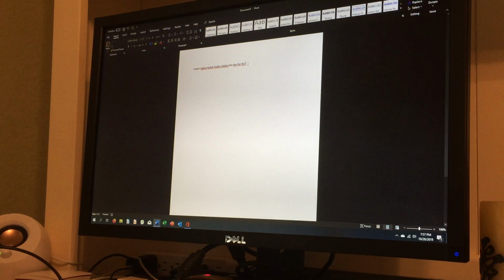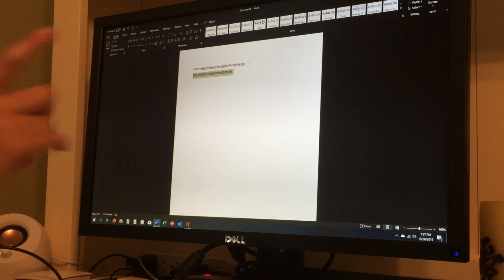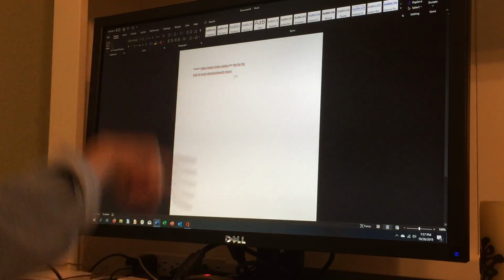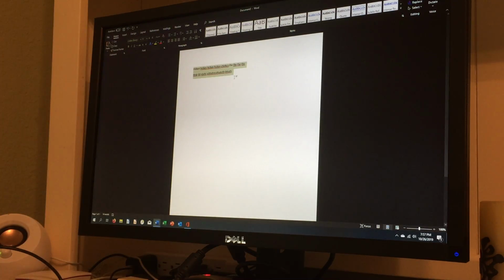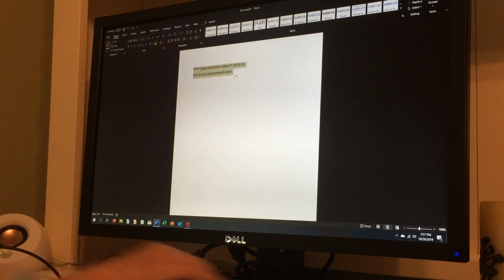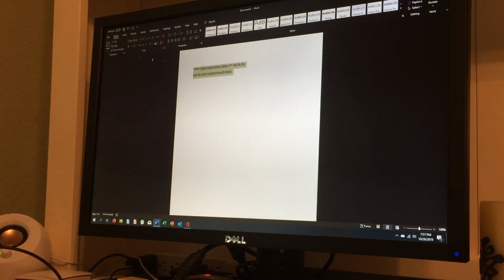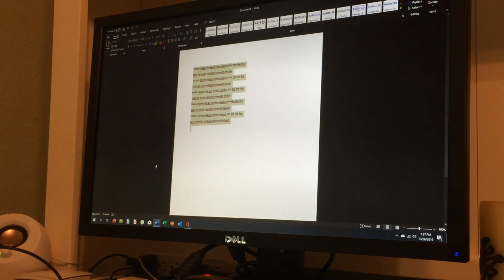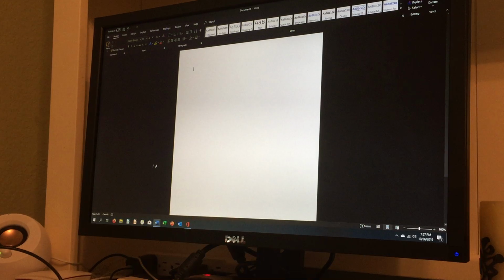But see here, if we do a new line, it selects only that line. It doesn't select from the beginning. If you want to select from the beginning or the whole document, you can do Control plus A. And you can see it selects the whole thing. Then you can do what you want over here, cut, copy, do all this stuff. And that's how you work with copying, pasting, and the shortcut commands.